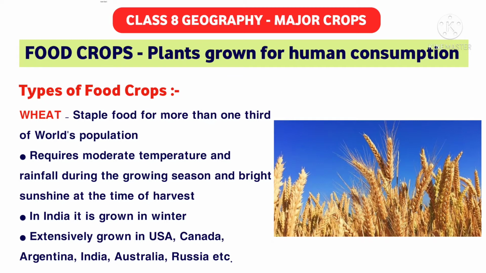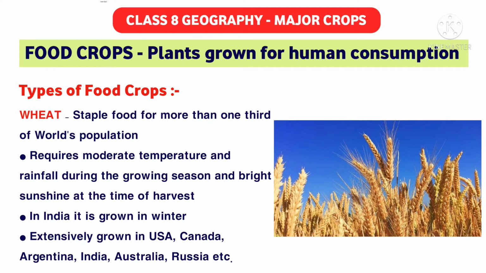Now in India, it is grown in winter. As I told you, it needs moderate temperature and good rainfall during its sowing and growing process. So in India, wheat is basically grown in the winter season, and it is extensively grown in the United States of America, Canada, Argentina, India, Australia, Russia, etc. Okay, so I think you are clear about this wheat.